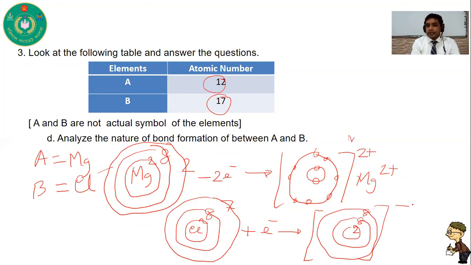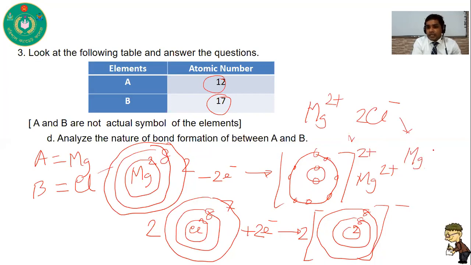But you can see here, magnesium donates 2 electrons, and 1 chlorine can accept 1 electron. So 2 chlorine can accept 2 electrons, and it forms 2 Cl-. So for 1 Mg2+, we need 2 Cl-. So what is its compound? The compound has 1 magnesium and 2 chlorine, MgCl2. So its structure is like this, MgCl2.